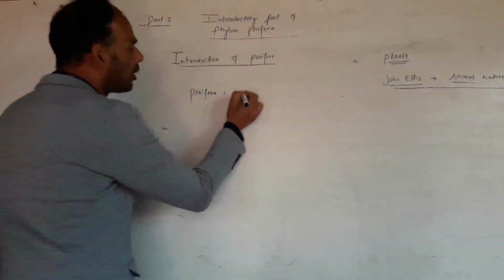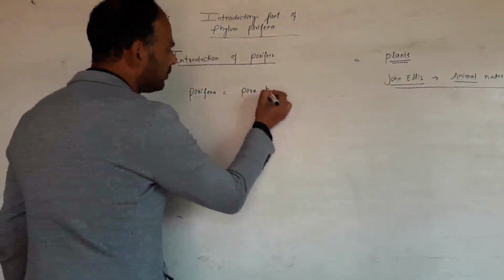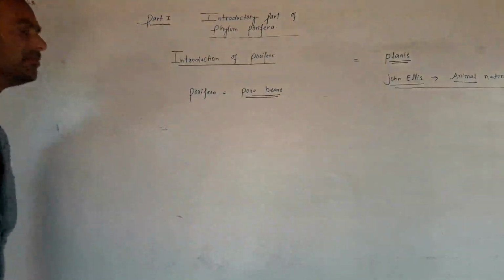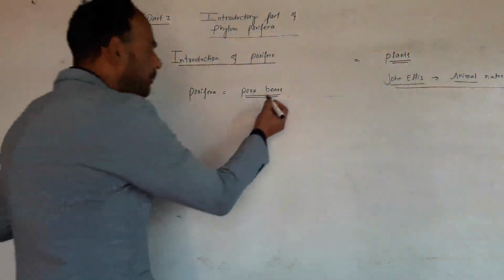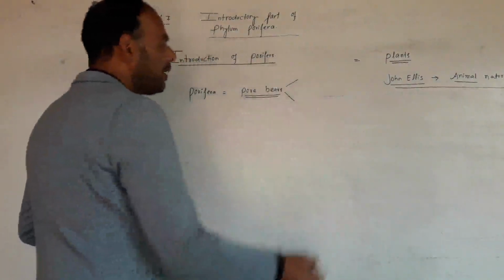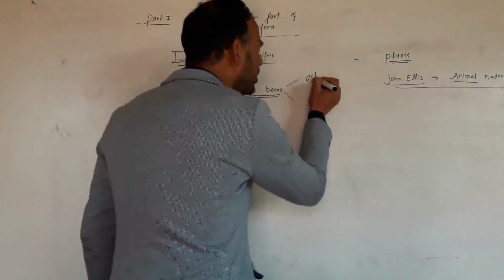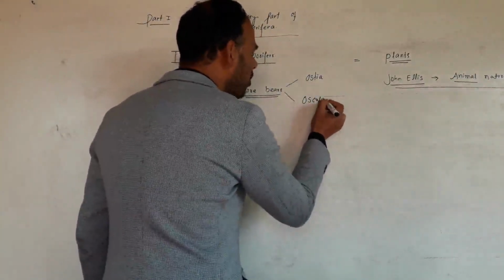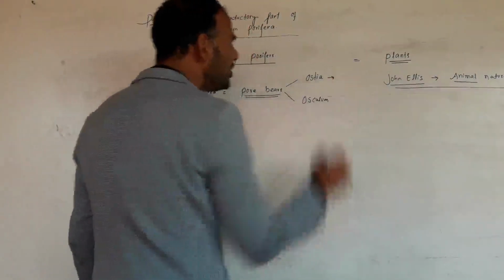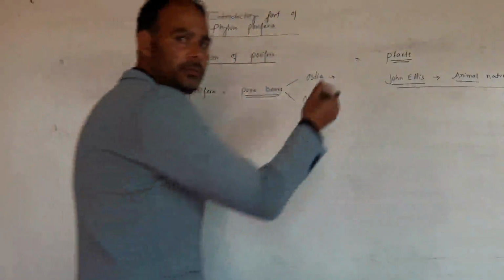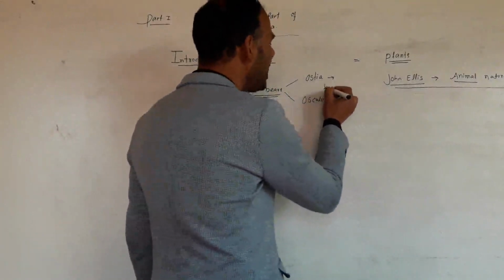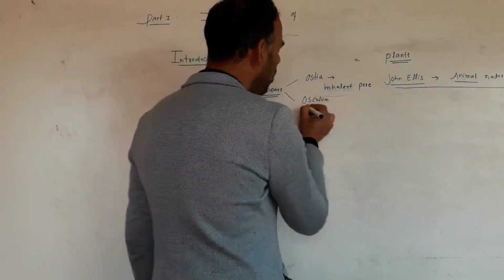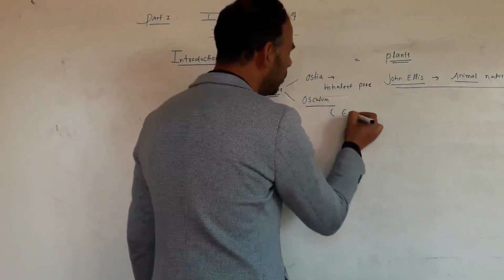Porifera means pore bearers, as their body has many pores, but the pores are of two types. One type of pore system is called ostia and another is called osculum. Ostia is an inhalent pore, while osculum is an exhalent pore.